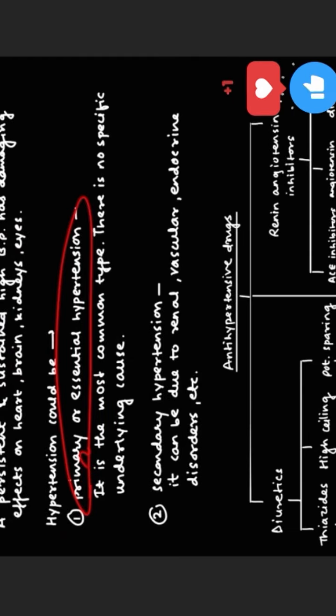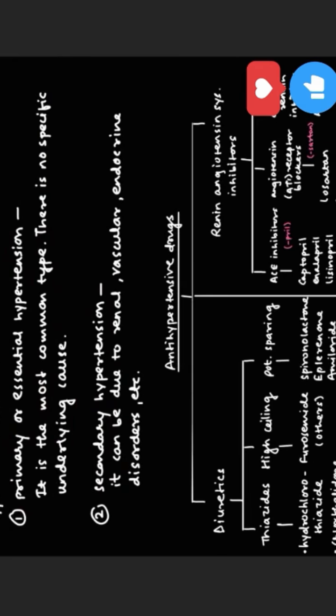Antihypertensive drugs are the medications which are used to lower high BP to prevent cardiovascular issues like heart attack or strokes. Hypertension is the most common cardiovascular disease worldwide, and if it is persistent and sustained high BP, then it has damaging effects on the heart, brain, kidneys and eyes. Hypertension is of two types: primary or essential hypertension, and secondary hypertension. Primary hypertension is the most common type, where there is no specific underlying cause, and secondary hypertension is related to a disorder, such as renal, vascular or endocrine disorders.